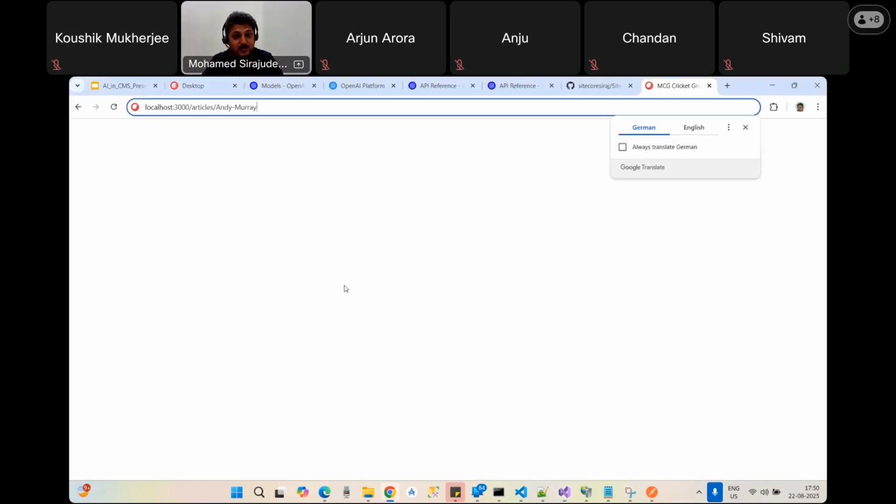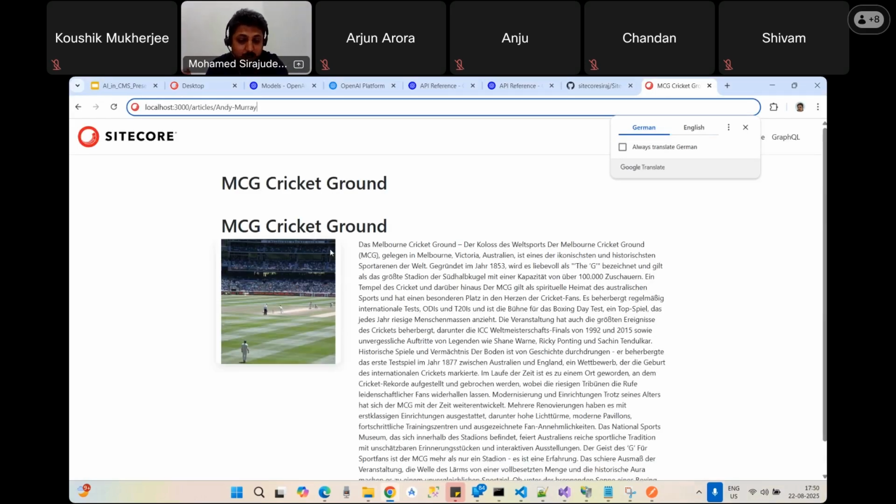I haven't provided any type like cricket or tennis, or any category, but I have their description by using the article, the profile. So this API provides the embedding vector, and the embedding vector provides a close match of the related articles.